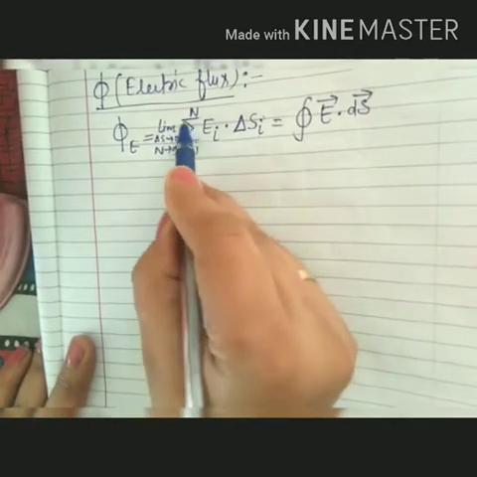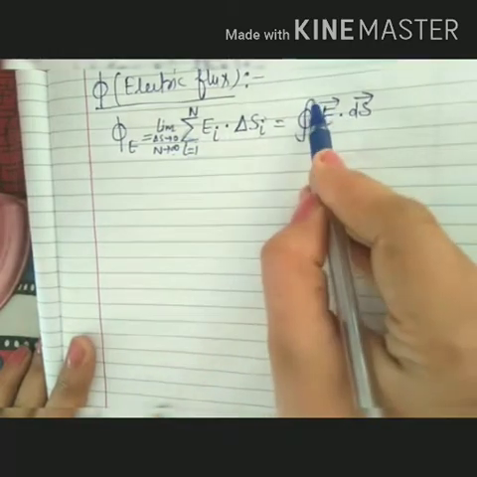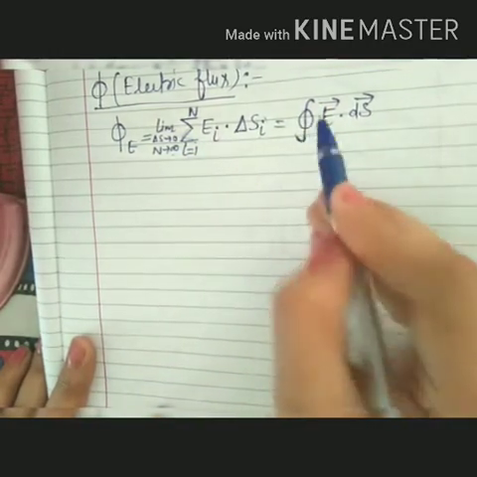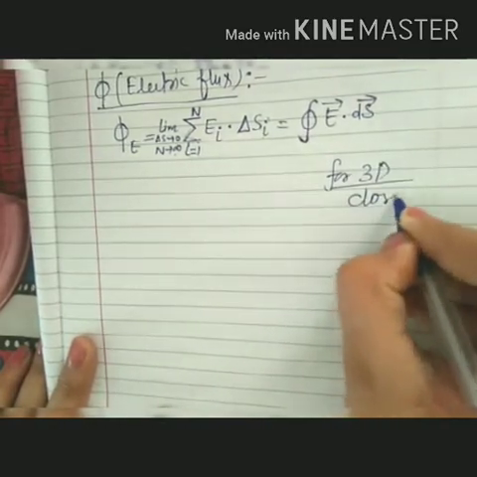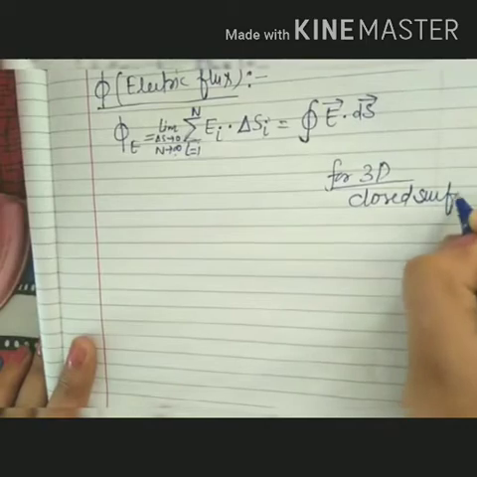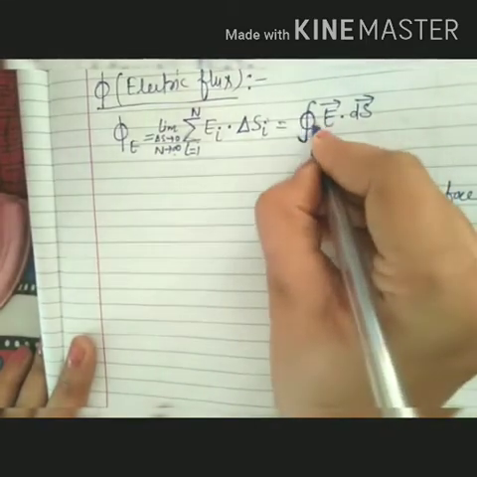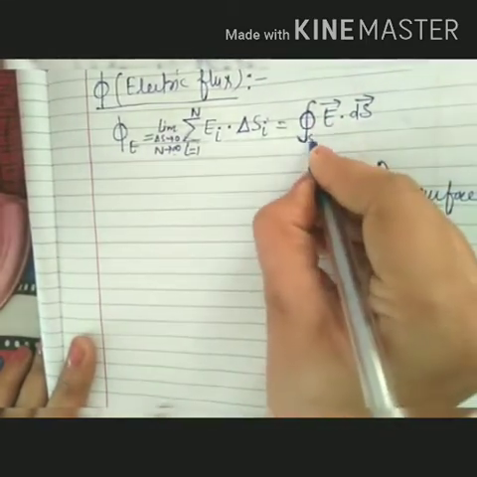In that case, summation will convert into integration, and integration is done for a 3-dimensional surface, which is termed a closed surface. So I am mentioning here closed surface.